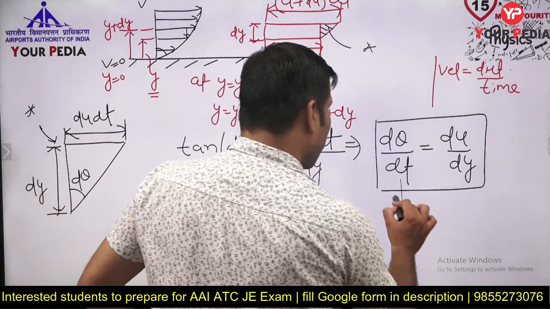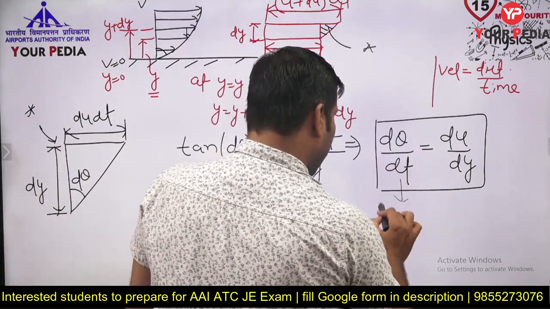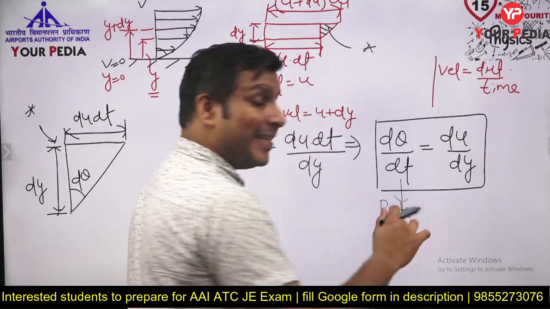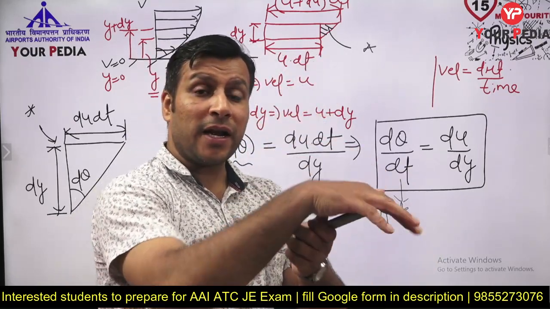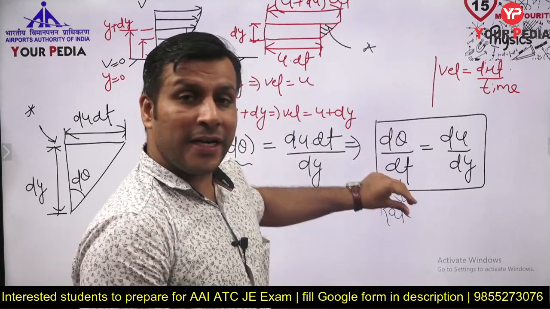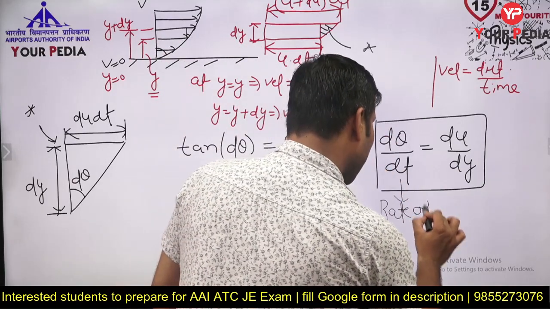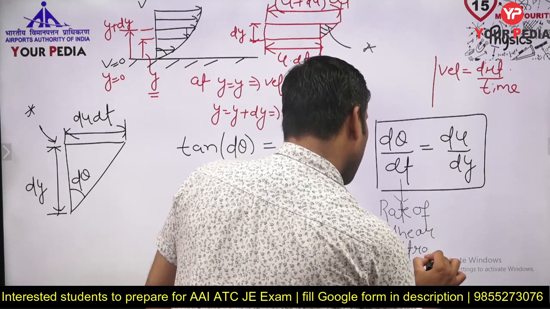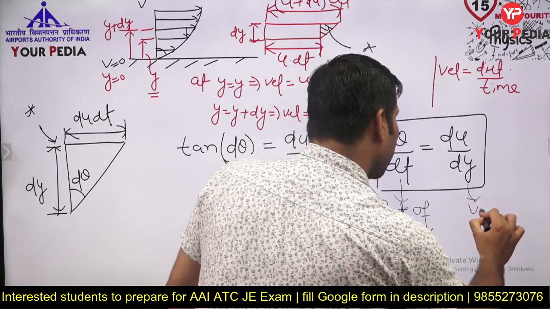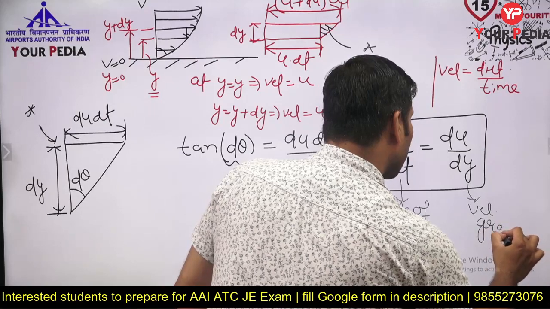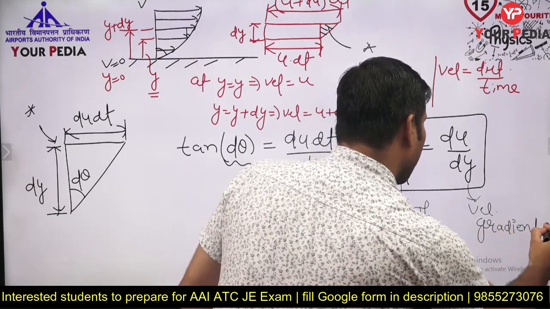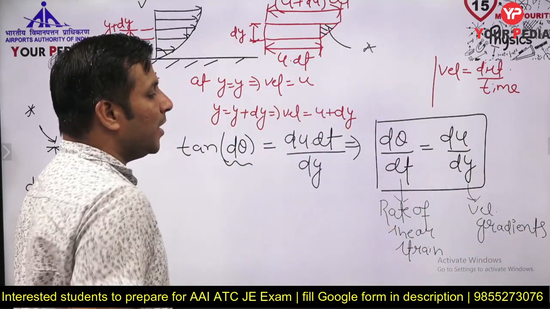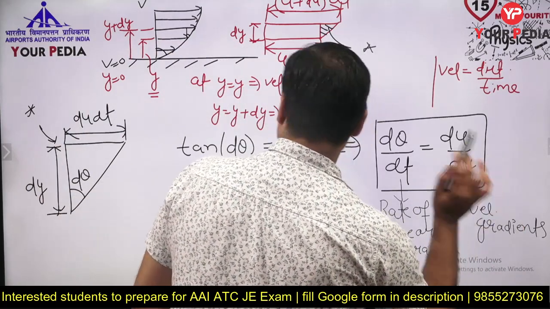Here, this is known as rate of shear strain, because this d theta is an angular deformation. So d theta by dt is known as rate of shear strain. And this is known as velocity gradient. Rate of shear strain is mathematically equal to velocity gradient. So we get this particular idea.